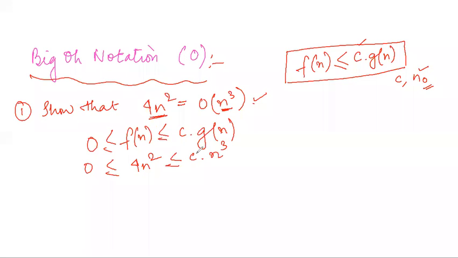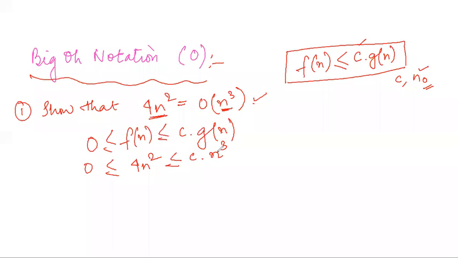Right? So since I need to find the value of c, I need to keep this side free. I will do all the permutations and combinations, that is, I will take whatever is written on this side to the other side, so that on the right side I can only have the constant c, so that it is easier for me to find the value of this constant.